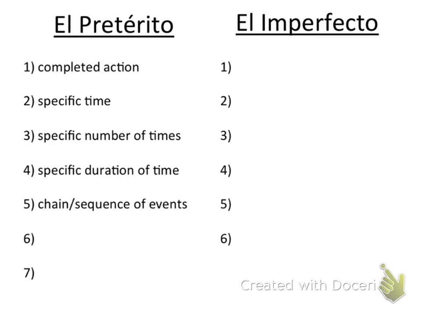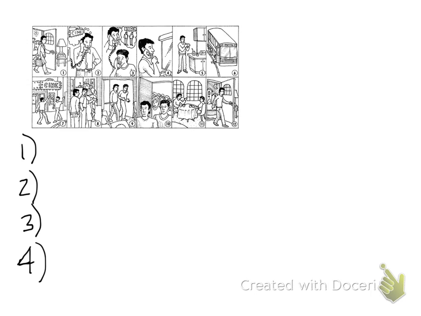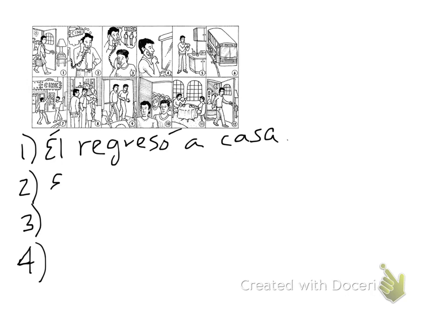Next, we have a chain or a sequence of events. Here we have a couple examples for you. We'll use this little photo here. Here we can see the man returned home. So, él regresó a casa. Él habló por teléfono.